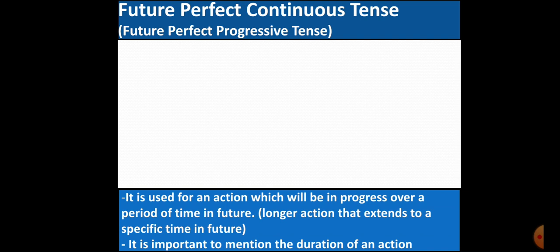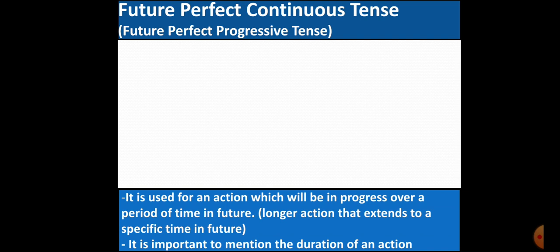It is a perfect tense, but it is also a continuous tense. So, we are talking about future, but the action has continued for a long time over a period of time in future as well. It means a longer action that extends to a specific time in future.